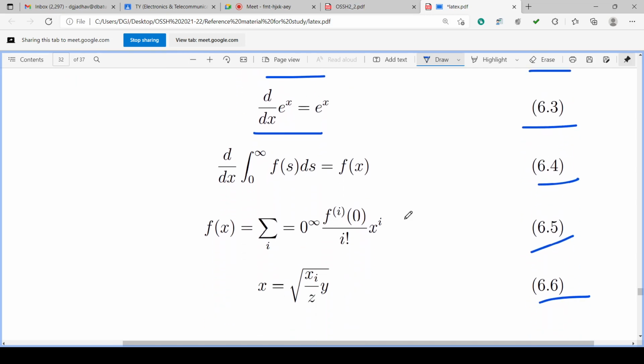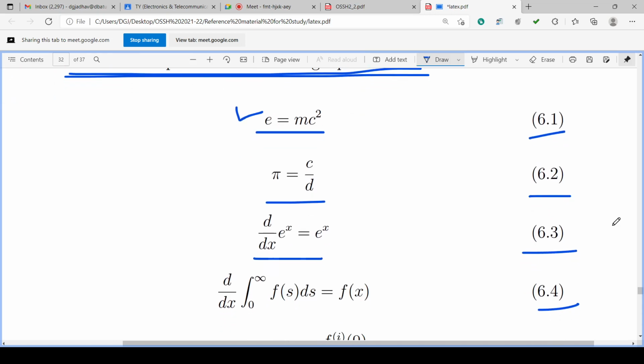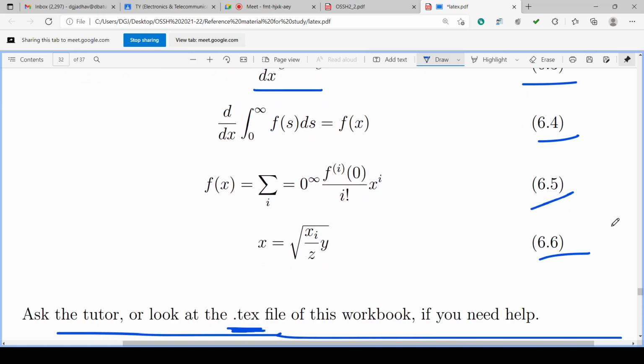All six equations can go in a single eqnarray. Or we can give begin equation, one equation, end equation, again begin equation, one equation, end equation, similarly for all six equations, and write the text file.